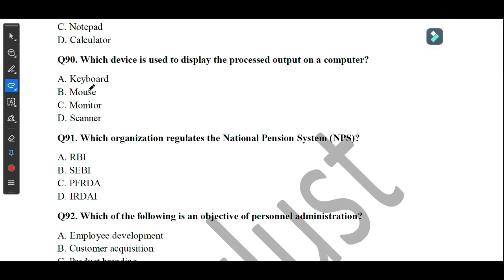Question number 90, which device is used to display the processed output on a computer? So here the correct answer is monitor. Which organization regulates the national pension system? So here it is PFRDA. Move on to the next question.